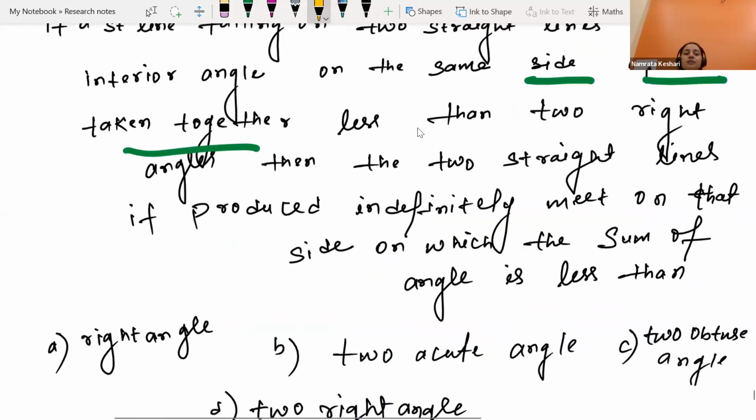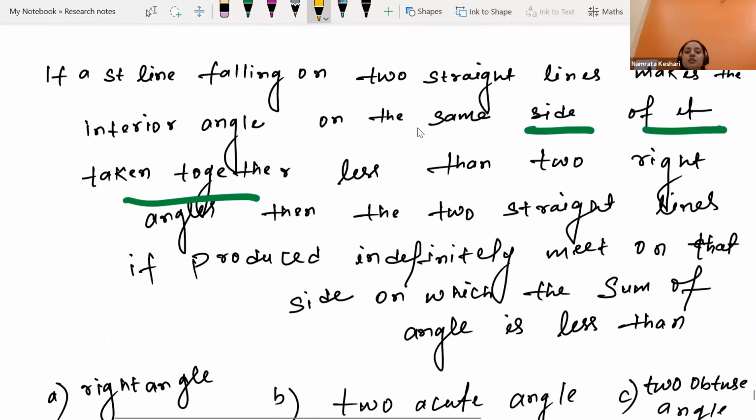Let's combine from the very beginning. If a random straight line is falling on two other straight lines and makes the interior angles on the same side, taken together, less than two right angles.